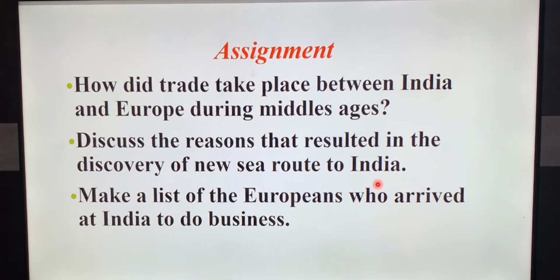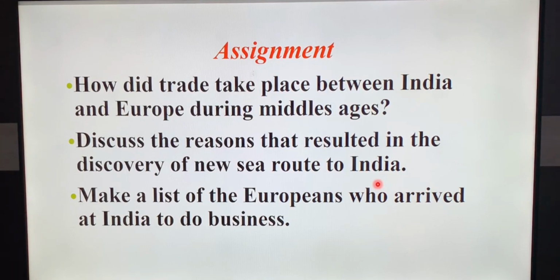In 1453, Ottoman Turk captured the city of Constantinople and bought all the route connecting the city under its control. The Turk started levying too many tax on the goods passing through the route, making trade unprofitable.